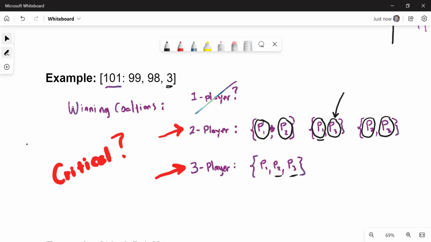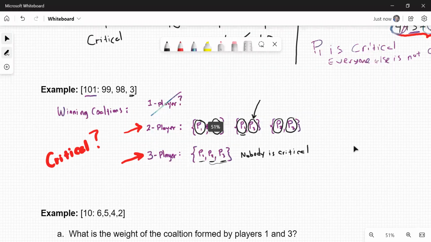That's enough. And what if player 1 dropped out? Would player 2 and player 3 have enough? They would, because 98 plus 3 is also 101. So in this particular winning coalition, nobody is critical, meaning they can drop out and they would still have enough votes to win. It's kind of a funny situation, but that can happen.